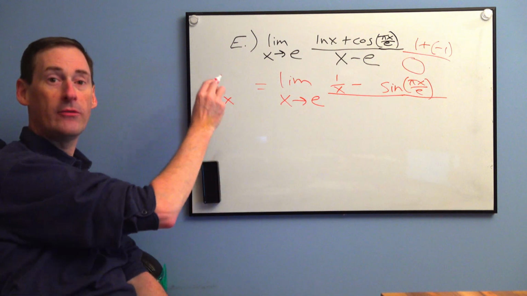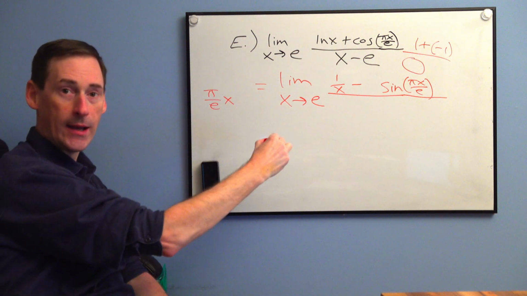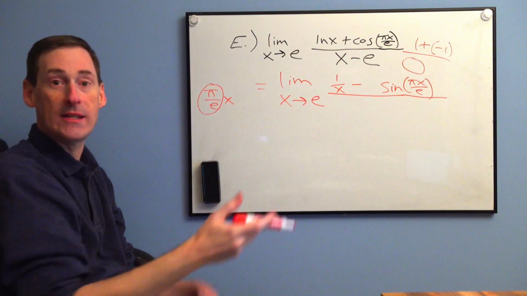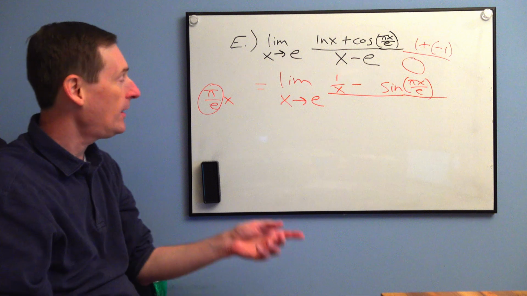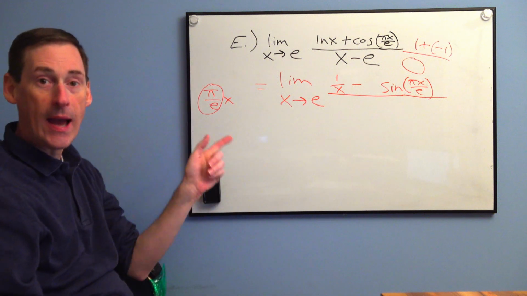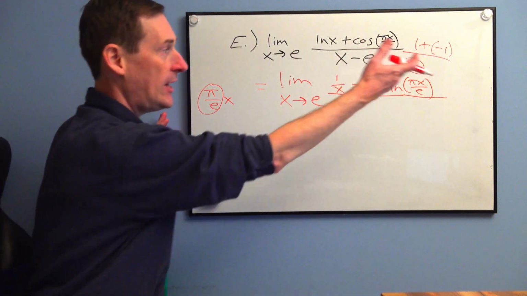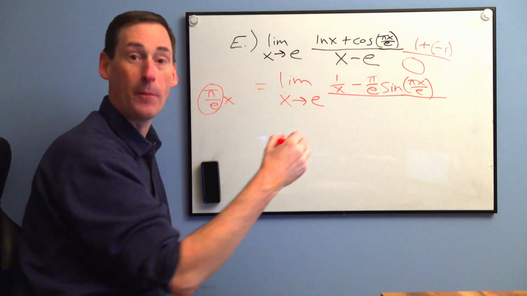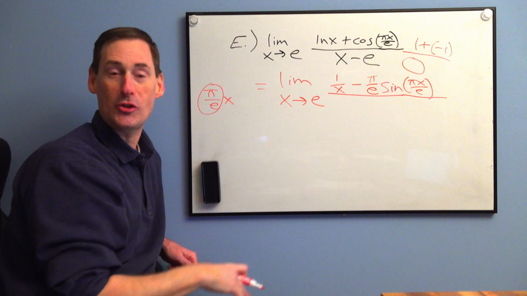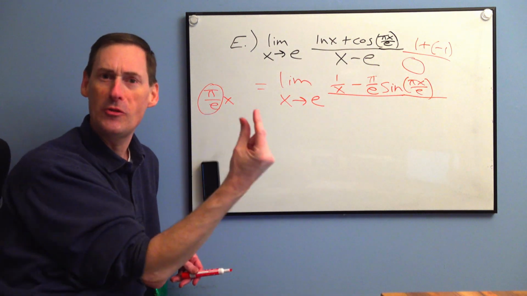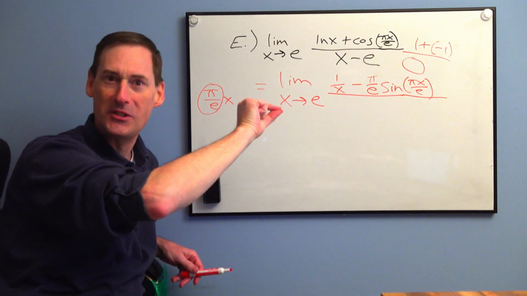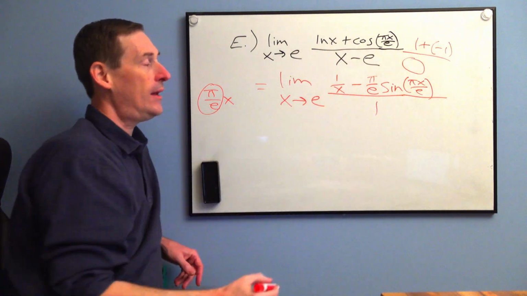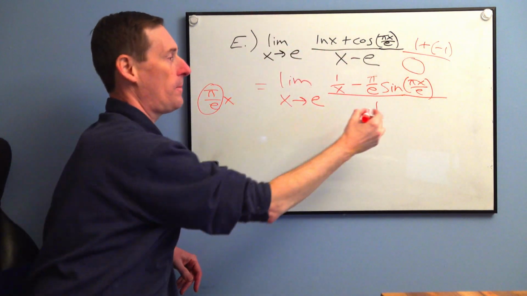Isn't the derivative of number x just number? Always. Isn't the derivative of 3x 3? The derivative of pi over e x is just pi over e. That's your chain rule. Let's bump it up as a coefficient because it is a decimal, it is a number, it is a constant. It belongs as a coefficient. Matter of fact, it's the two most popular irrational numbers sandwiched together. Kind of cool. On the bottom, the derivative of x is 1, and the derivative of e is 0.